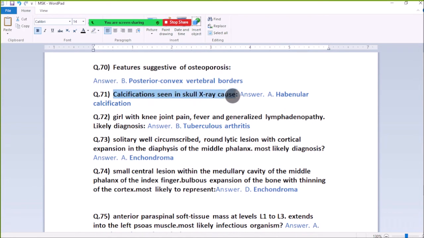71. Calcification seen on skull X-ray causes hyperparathyroidism calcification.